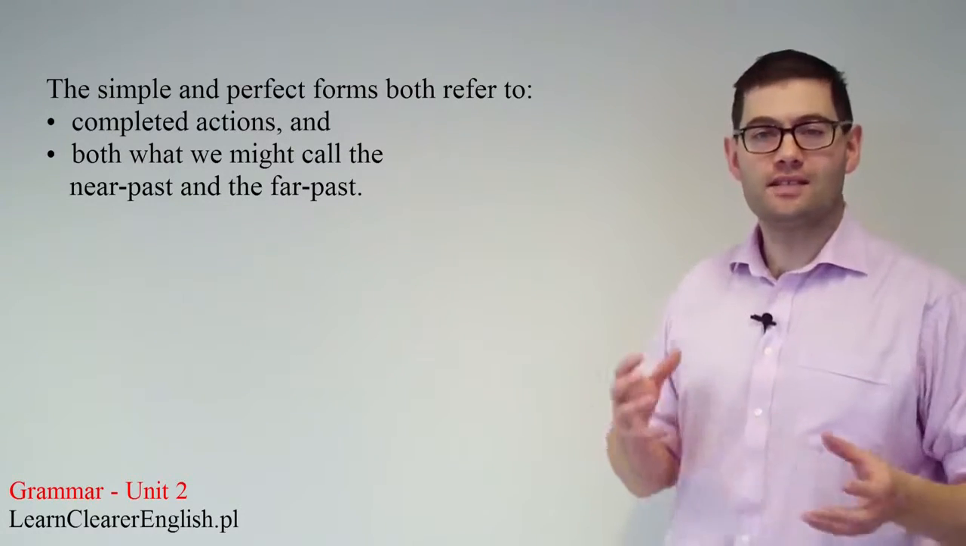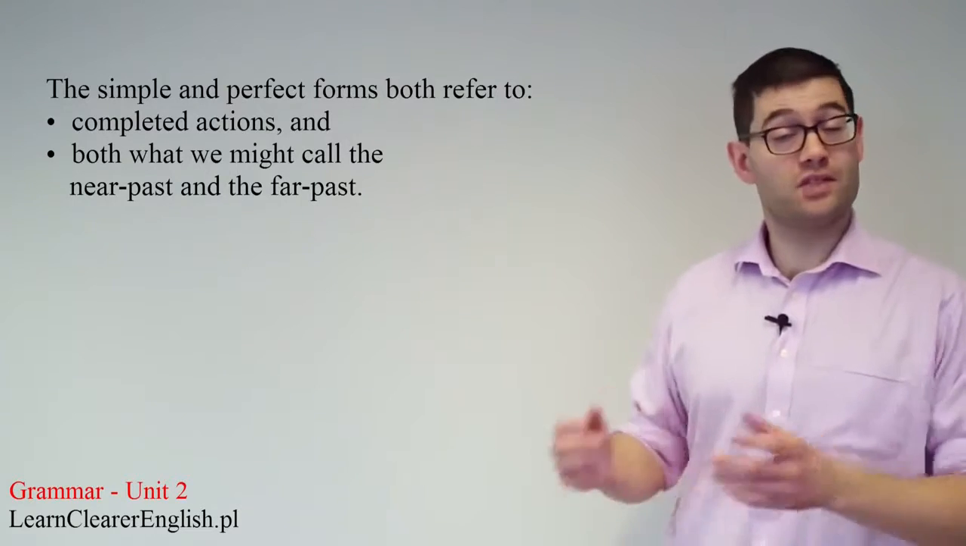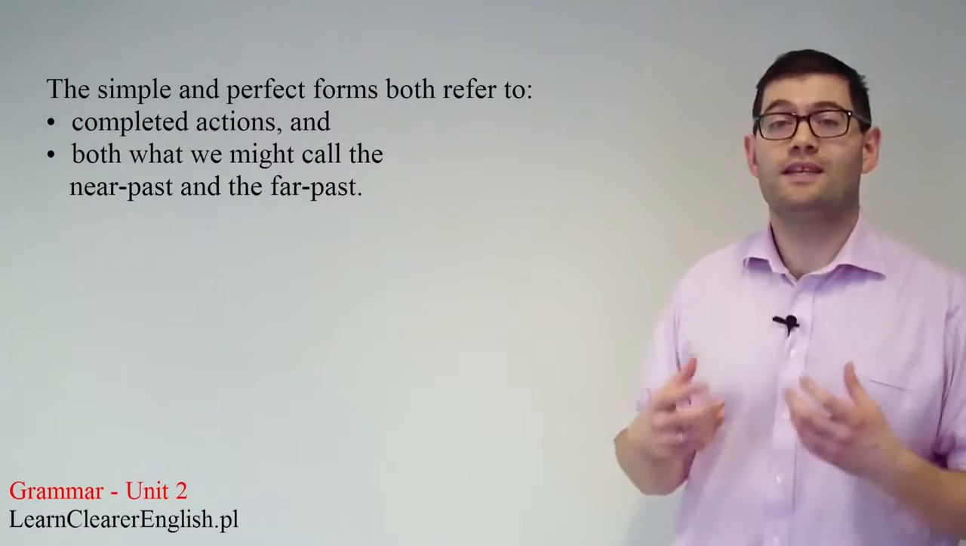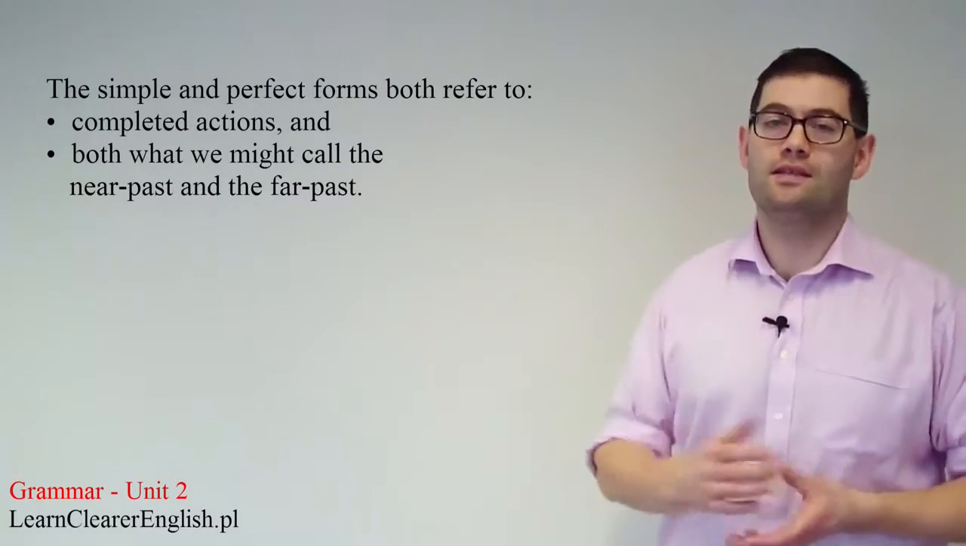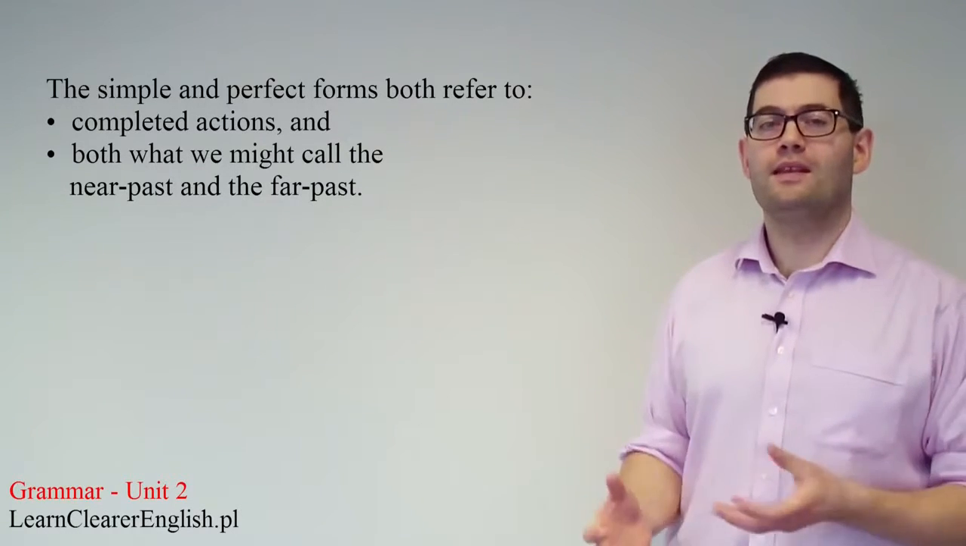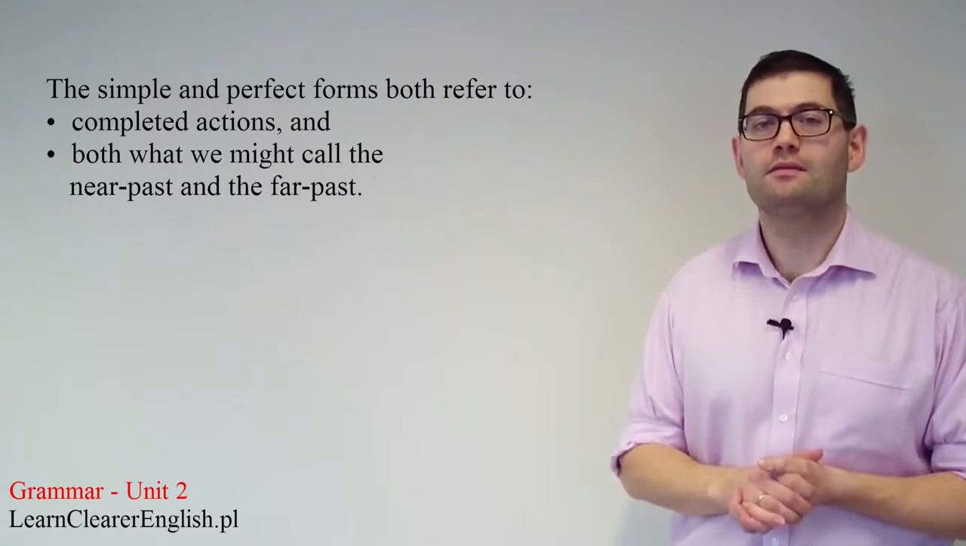In other words, something that might have happened as recently as just a few moments ago, or something that might have happened many years ago. Given that they share these similarities, well, how do they differ? Let's see if we can find out by thinking about the differences in the sentences which we'll see in just a second. You'll see 3 sets of sentences.